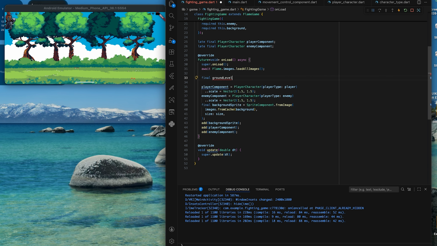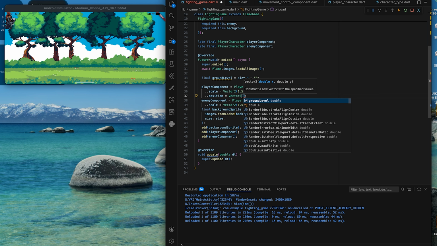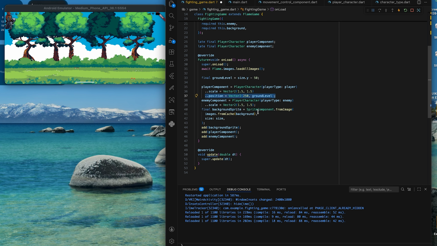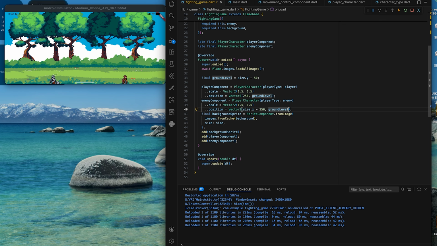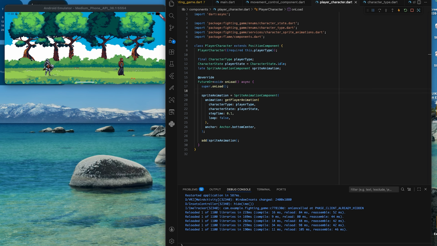Let's set the ground level for the players. I'll use 50 units above the bottom of the screen. The players don't look nice. Let's go into the player character and anchor them to the bottom. Now their bottom is at the ground position.